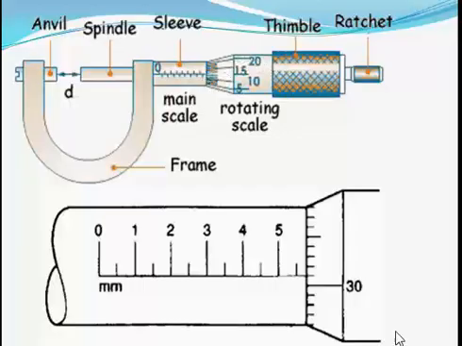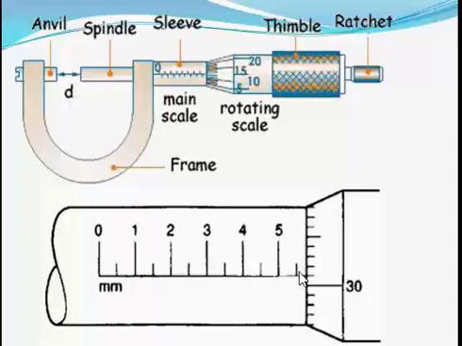I think this diagram will help us illustrate, because in most cases in the exam you'll be given a diagram and asked to take the reading. So what's the reading of this? As you can see here, the main scale is giving us 5.5. Of course this is 5, this is 5.5, and there are some tiny divisions. The rotating scale didn't actually stop at 5.5.